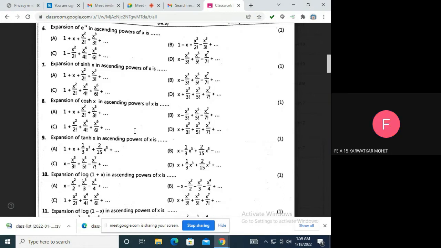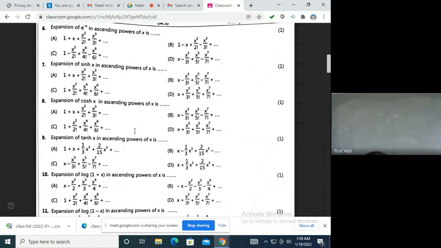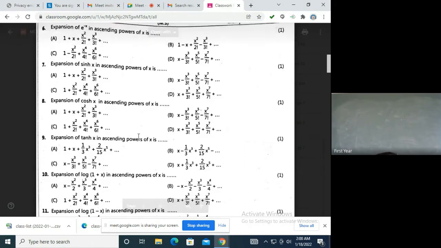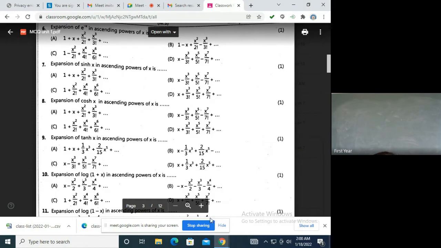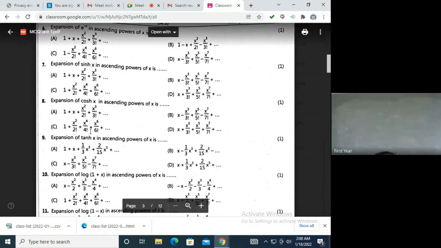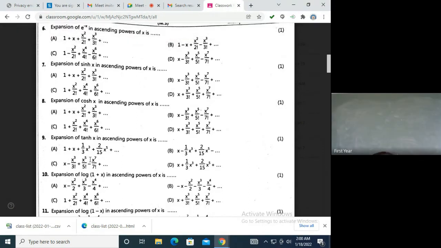Did everyone understand why it is C? Here x to the power 1 is there, this one, x to the power 1, that is making the problem. A is not the answer. So the answer is C. Clear, everyone?